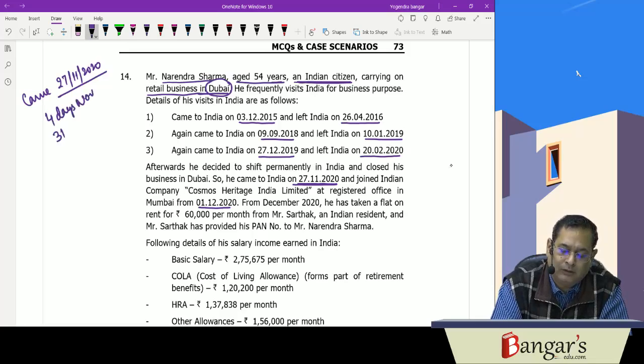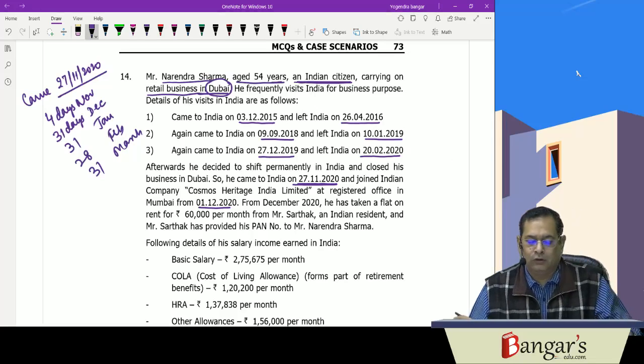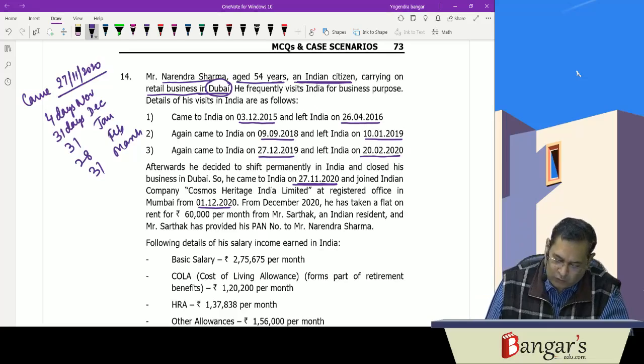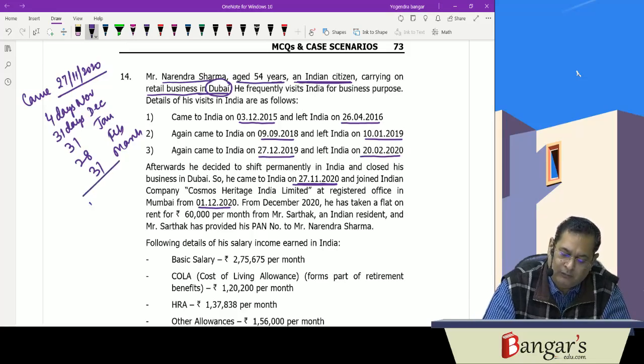Then December, 31 days. January, 31. February, 28. And March, 31. So the number of days he is in India is 4 plus 31 plus 31 plus 28 plus 31, that is 125 days during the previous year.